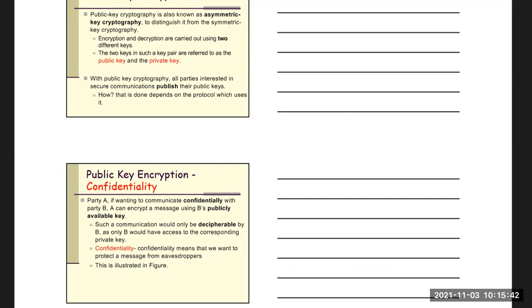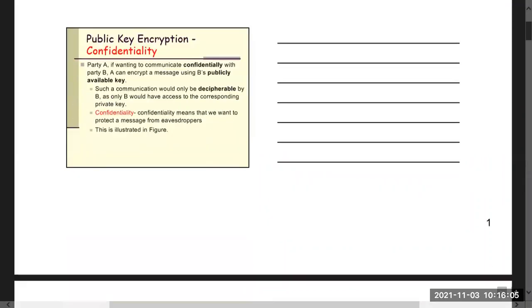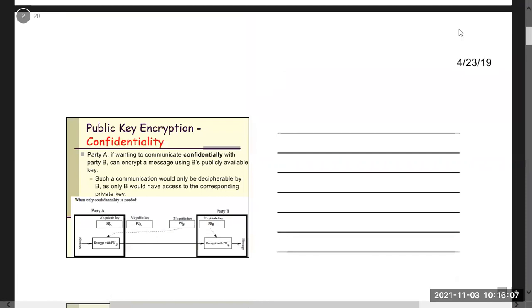Confidentiality means that we want to protect a message from the eavesdropper. Eavesdropper means the malicious user who wants to intercept the message which you are sending. So that's how confidentiality can be achieved. In public key encryption, confidentiality can be achieved like that.